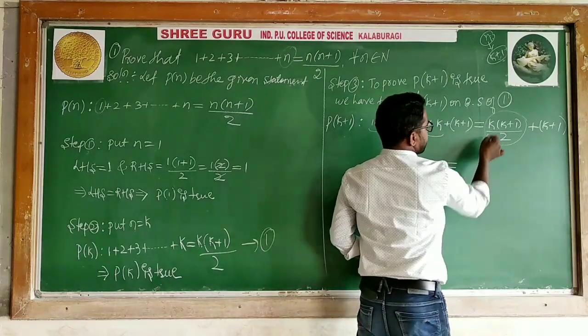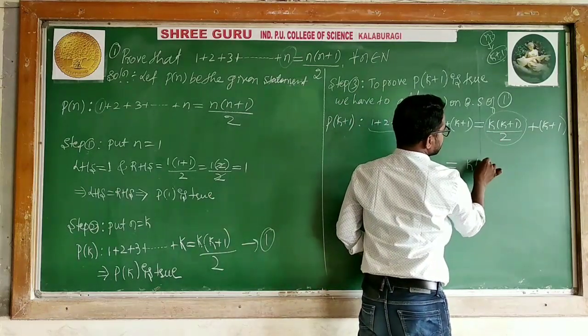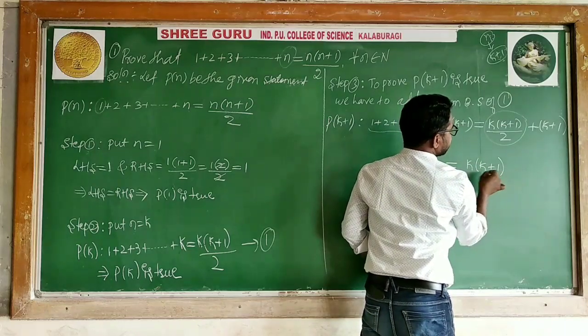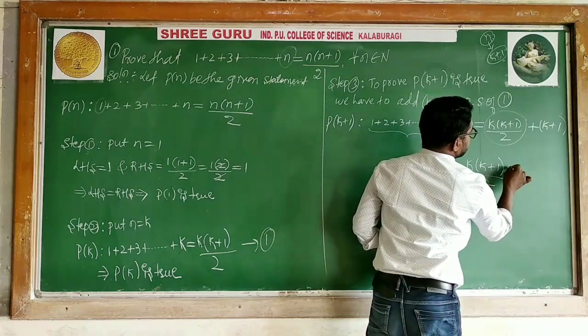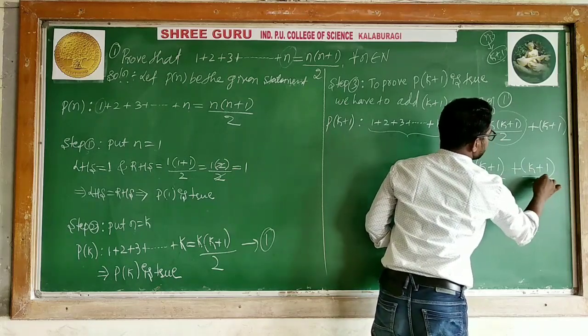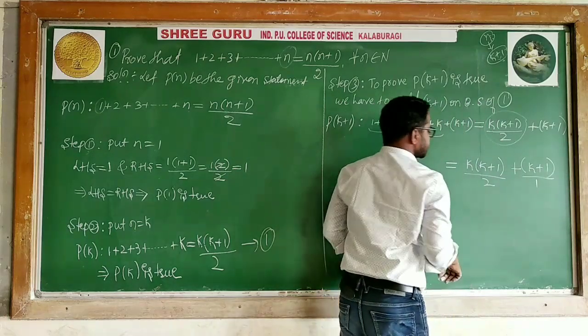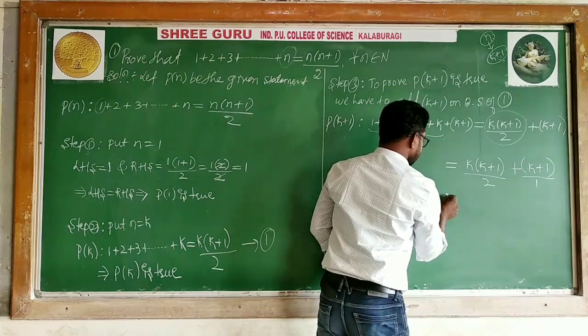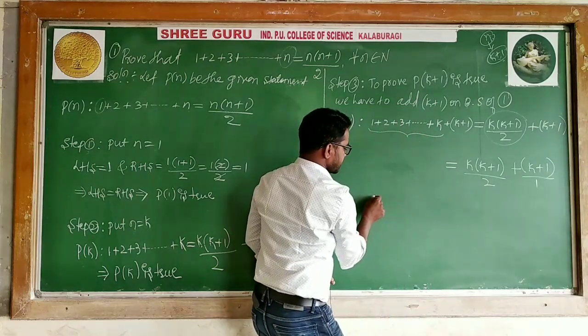Now, k into k plus 1 divided by 2 plus what we have, k plus 1. What is the LCM? For k plus 1 there is no denominator, it is 1, and the other LCM is 2. Can I write it here?